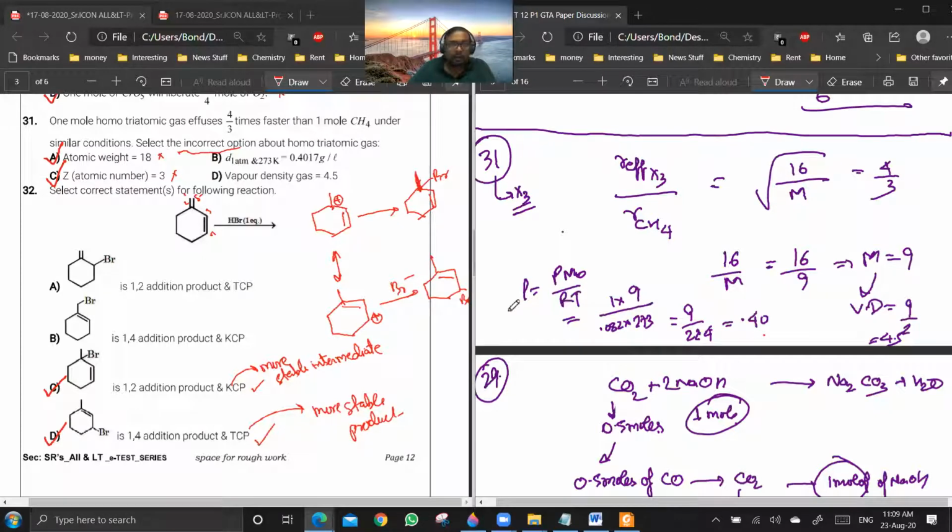And if you are calculating density, rho will be equal to PMW by RT. That will be 0.4017 if you do the calculation. So B and D are correct. Atomic weight is 18 is wrong. See, it is a triatomic gas. So atomic weight of X will be 3, not 18. Are you getting my point? And atomic number is 3 is also incorrect because we can't predict that. Are you getting my point?